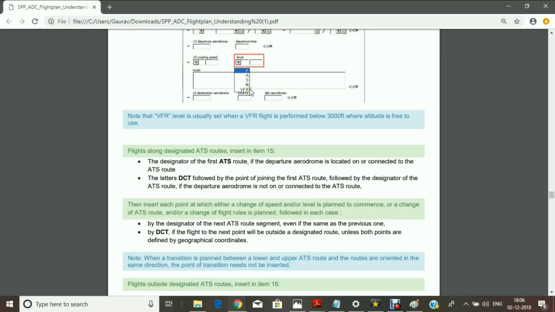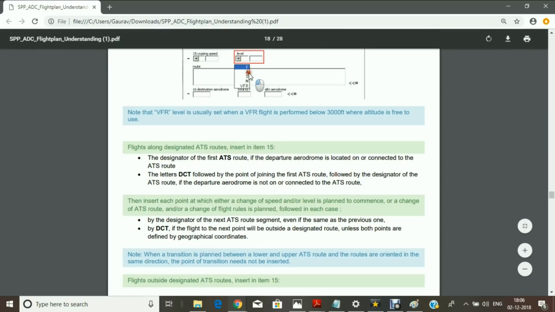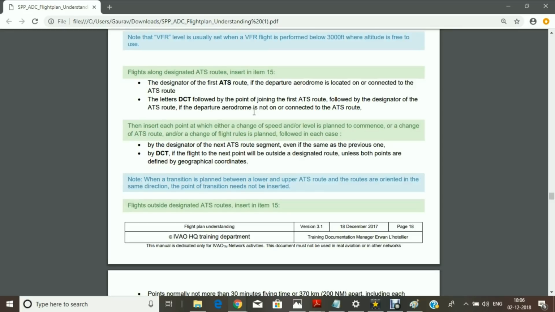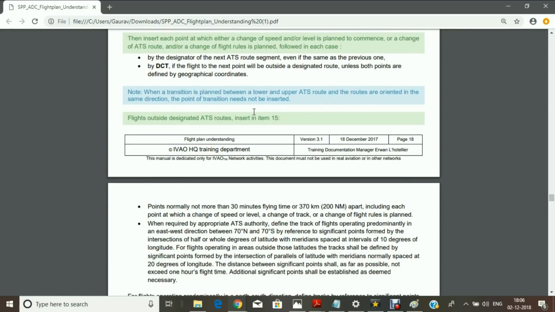I haven't heard it. If anyone knows about it, please comment down on the video. First of all, we will not get any S or M. We'll get F or A. Either you'll be flying in flight levels or in altitude. Whatever flight level you're getting is the same flight level you have filled in your flight plan.